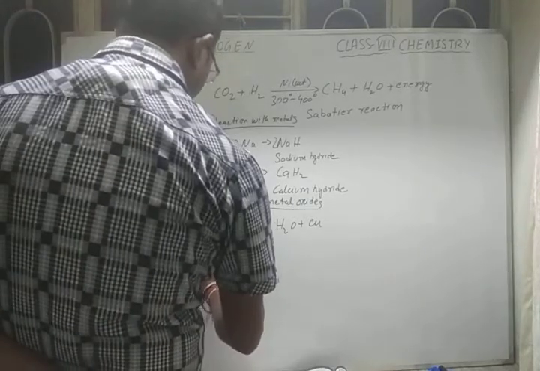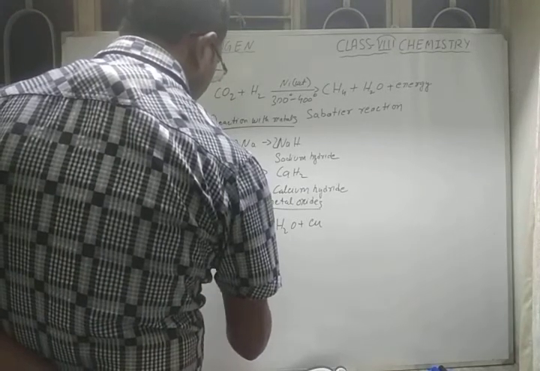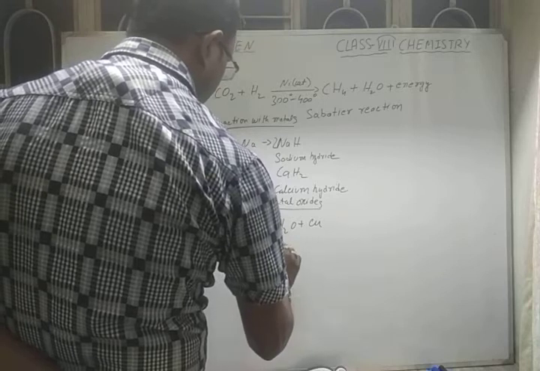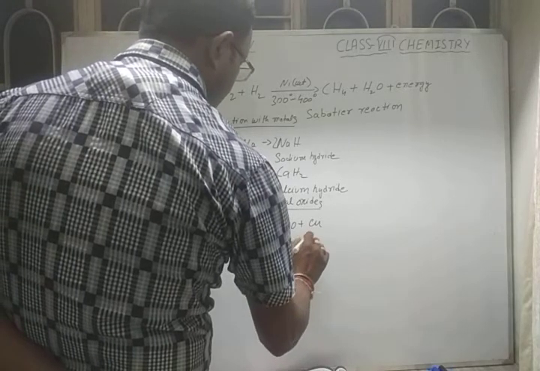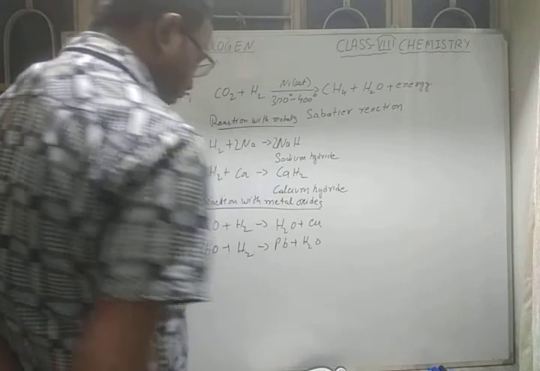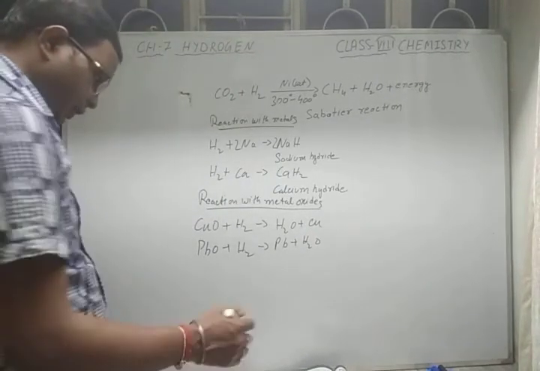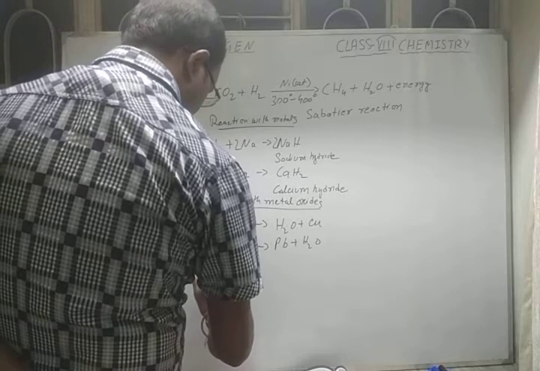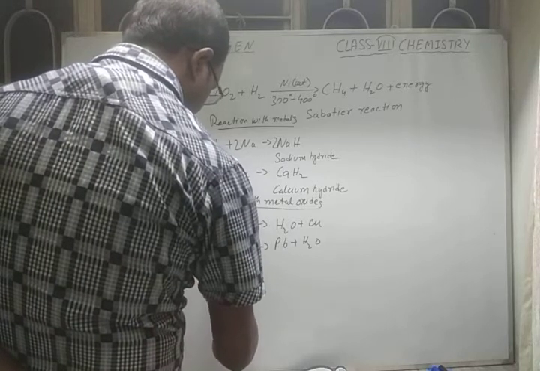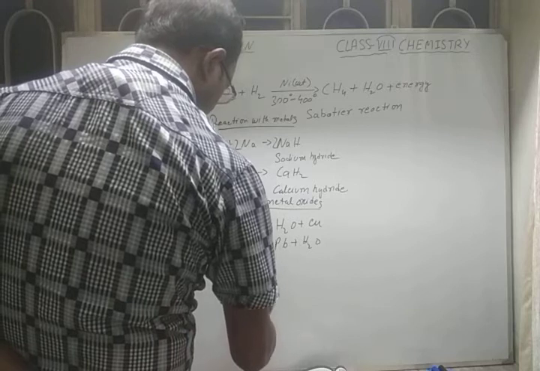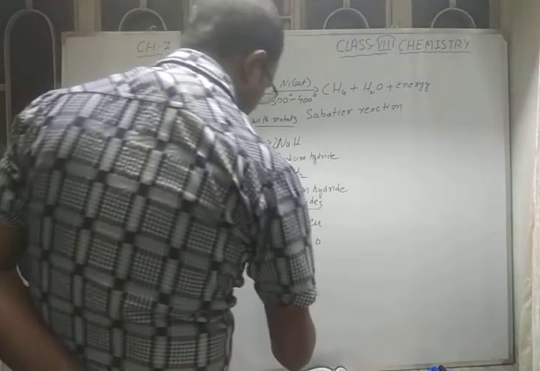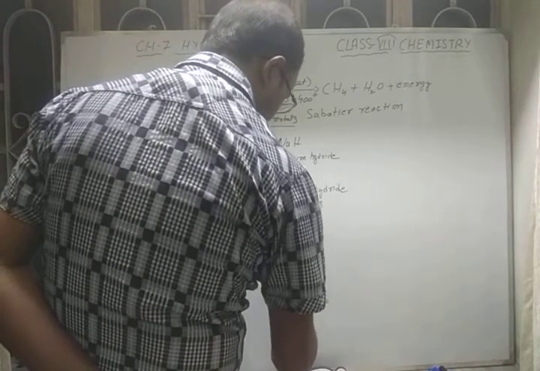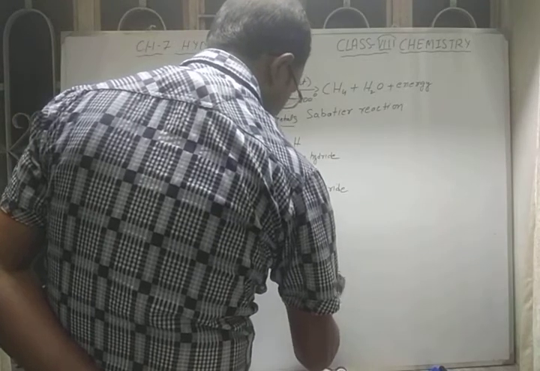After that, same way, when lead oxide reacts with hydrogen, you will get pure lead plus water like this. Now if Fe2O3 ferric oxide reacts with hydrogen, what will you get? You will get pure form of iron plus again water.